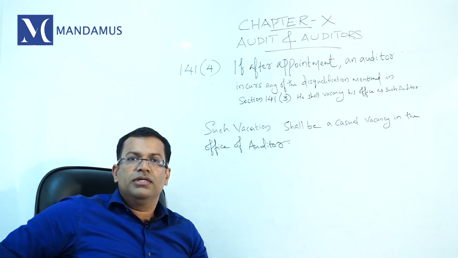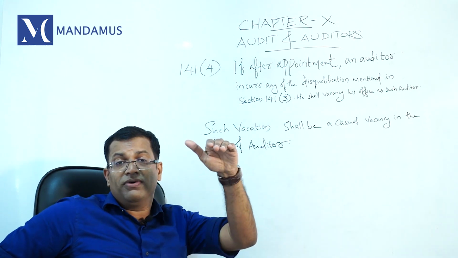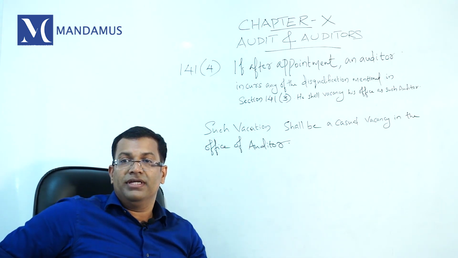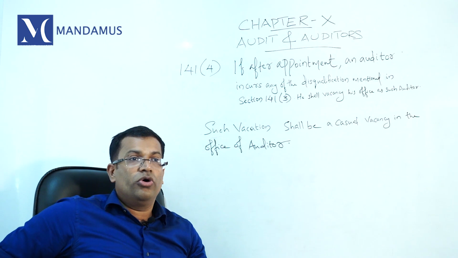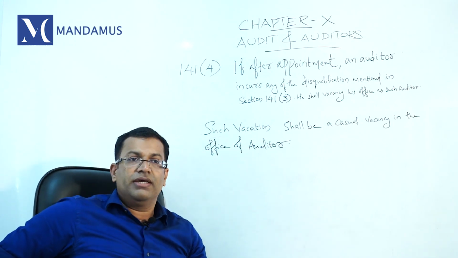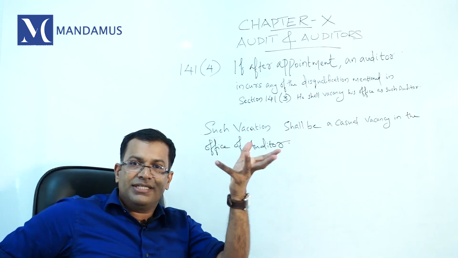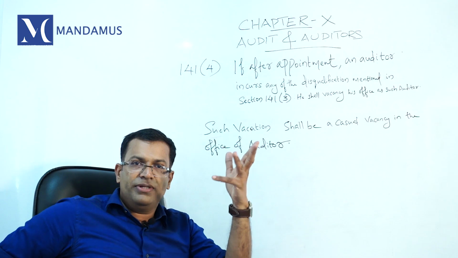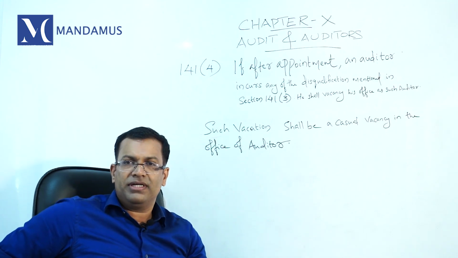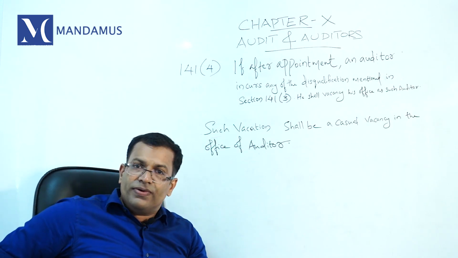For example, your relative holds security of face value more than 1 lakh, or you are indebted to a company above 5 lakh, or you or your relative or your partner is giving security or guarantee above 1 lakh, or you are having a business relationship with the company, or your relative becomes the director of the company, or you are convicted for an offense involving fraud.